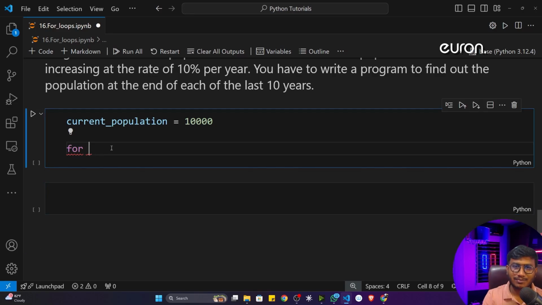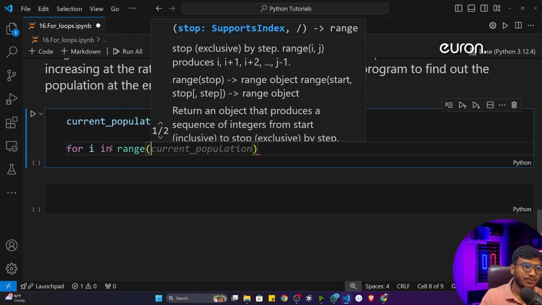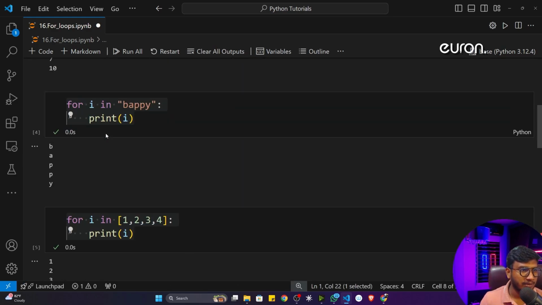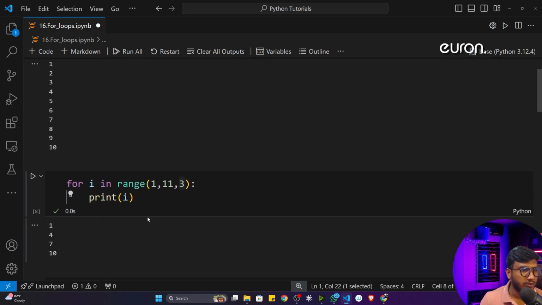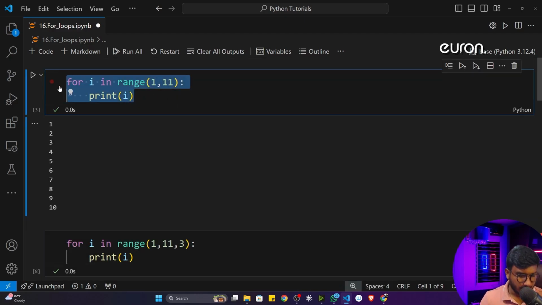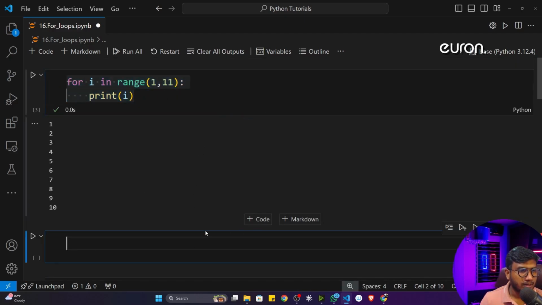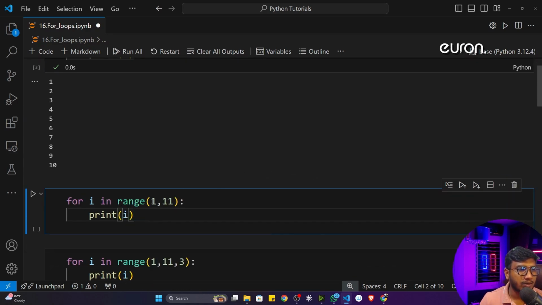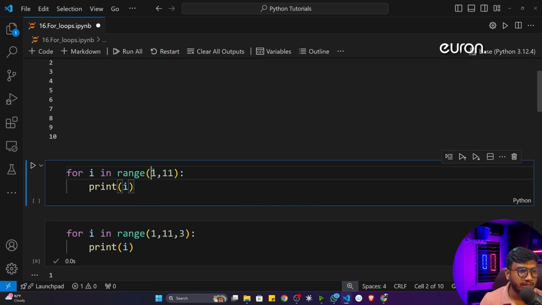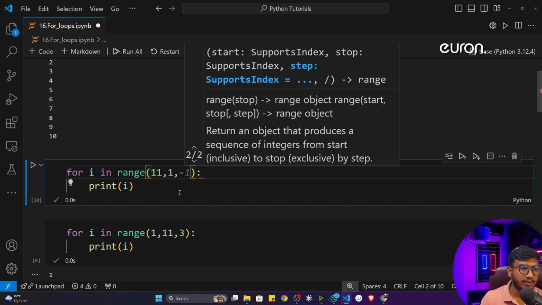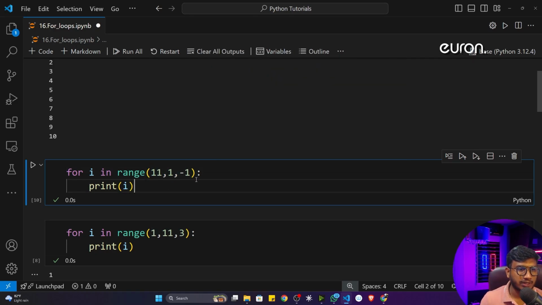So how can we do it? With the help of for loop, I can easily do it. I'll write for i in range. I think you remember we can generate numbers. Let me show you another example. This is the for loop we have done, where we printed 1 to 10. We can also print the numbers in opposite order, let's say 10 to 1. For this, I need to give 11, and here I have to give 1, and I need to print the numbers in opposite order. That means -1.